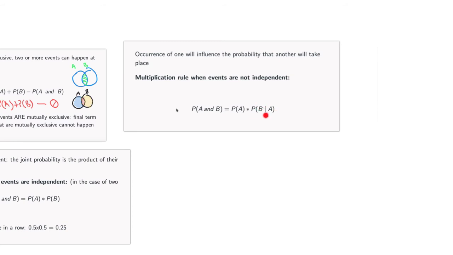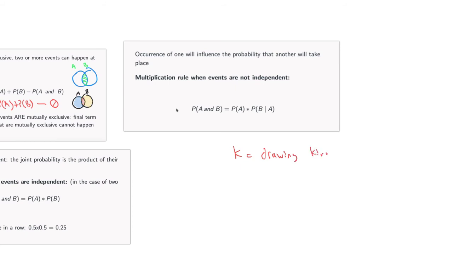So this vertical line here should be read as given that. Maybe my student who's watching this can recognize that that vertical line means given that. So, the probability of B given that A has already occurred. And that makes total sense. I mean, look, if we are calculating probabilities having to do with a deck of cards, you could say that K represents drawing a king.